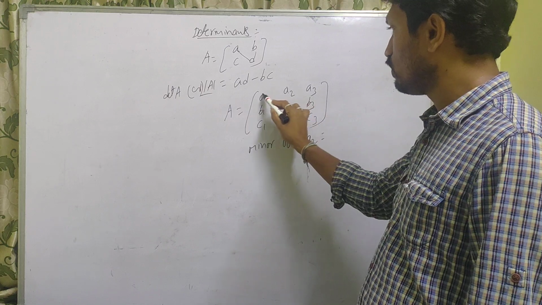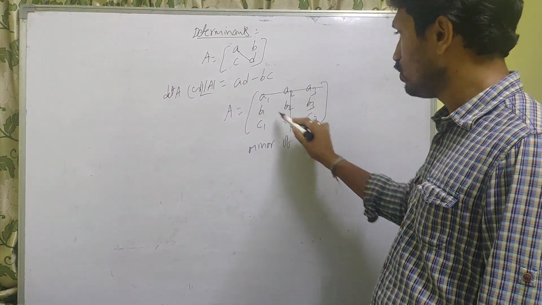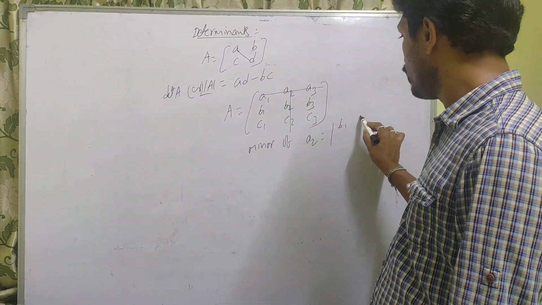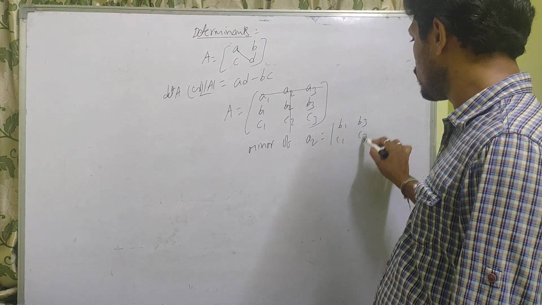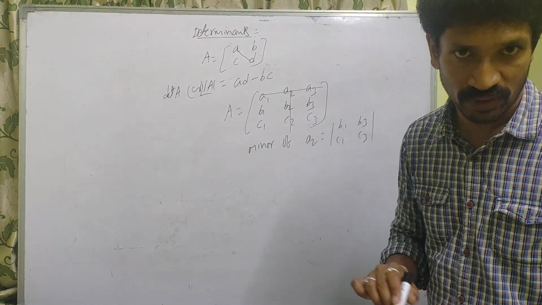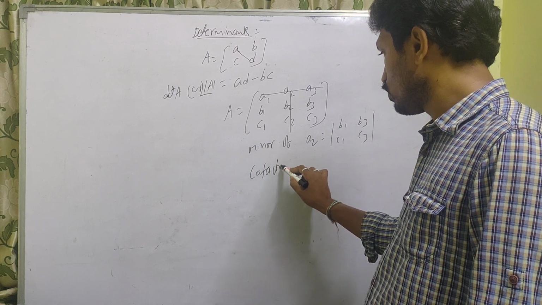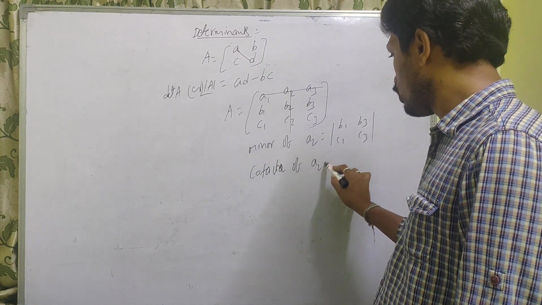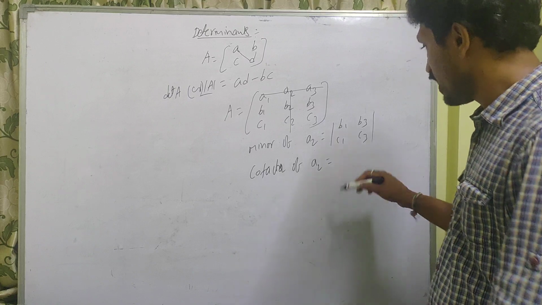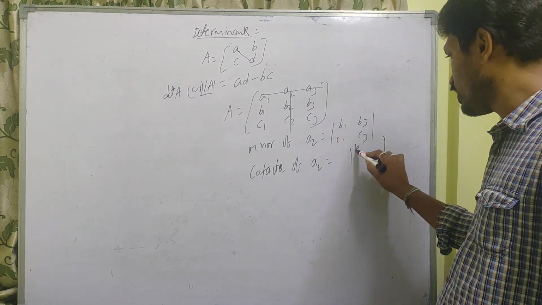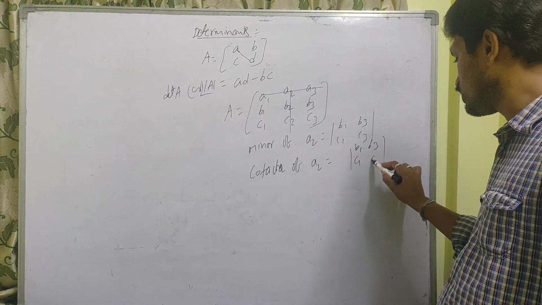Leave the row and column passing through a2. So the determinant of [b1 b3; c1 c3] is nothing but the minor of a2. In the same way, if you want to find the cofactor of a2, how to write? Same, just take the minor determinant of [b1 b3; c1 c3].